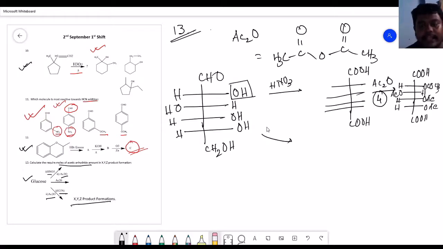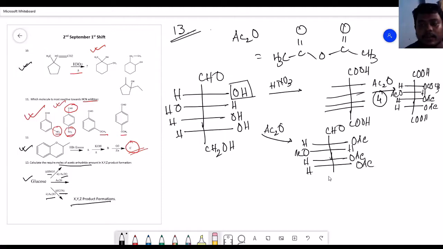In the second case, when acetic anhydride is individually treated with this glucose molecule, it will convert all the alcohols into the acetylated part, that is HOAc, OAcH, HOAc, HOAc and CH2OAc. So here it requires 5 moles of acetic anhydride.